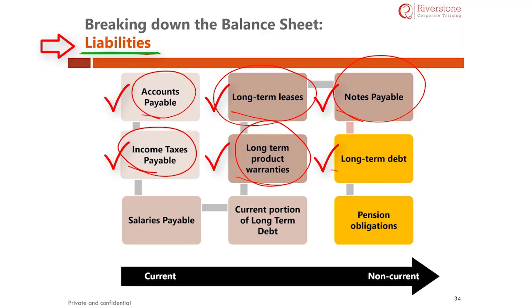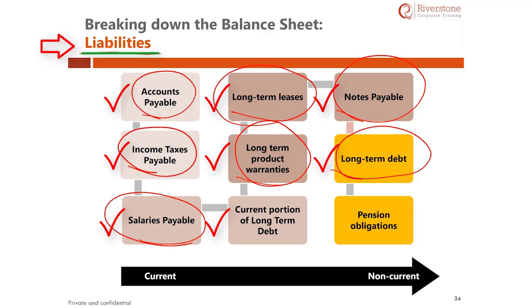The next concept is long-term debt. Let us say that you are setting up a factory and have taken money for a period of 7 to 10 years to build the factory. It is called a long-term debt. Basically, any debt which is more than 1 year is considered a long-term debt. Salaries payable to the employees. The salary is due on the last day of the month, or on the first day of the next month. However, if we make the payment after 2, 3, or 4 days, the outstanding amount is called salary payable.